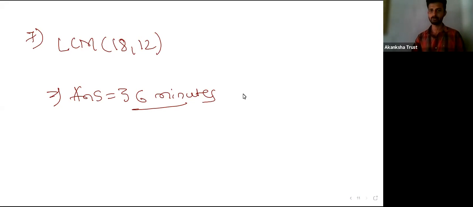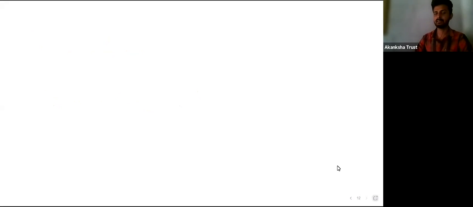So far we have discussed Euclid's division lemma, Euclid's division algorithm, and the fundamental theorem of arithmetic. Next, we are going to discuss irrational numbers. What do you mean by irrational numbers? Can anyone give me an example of an irrational number?